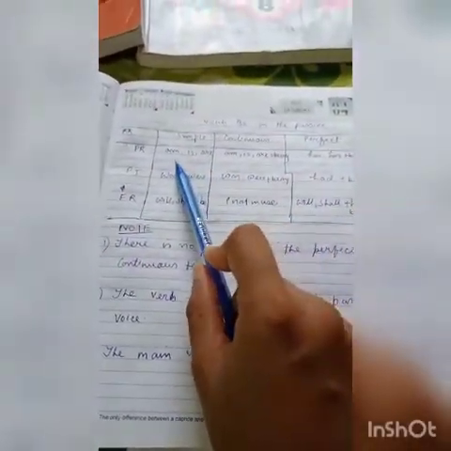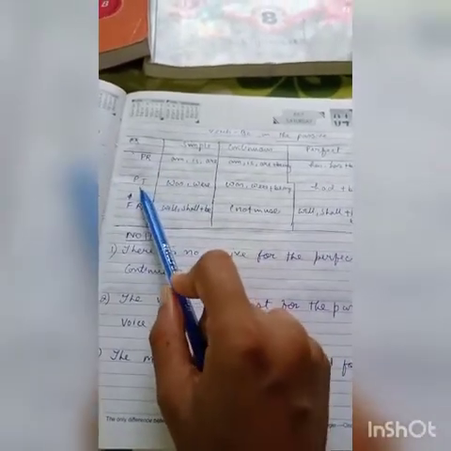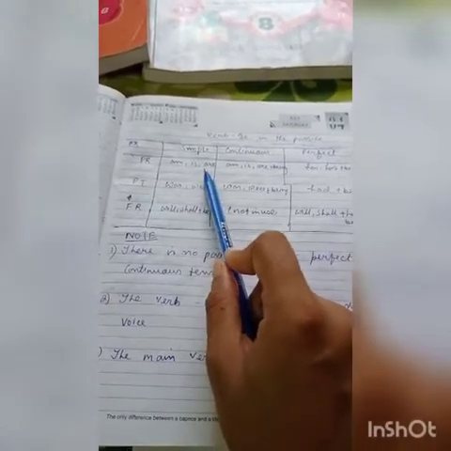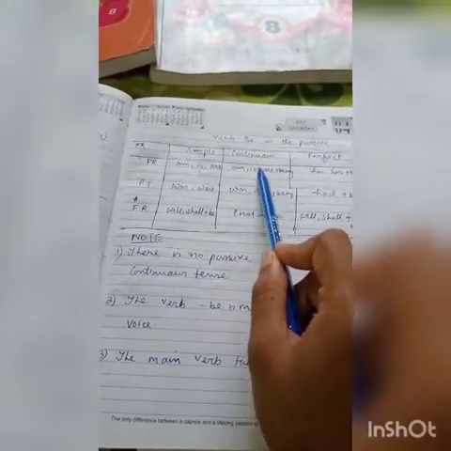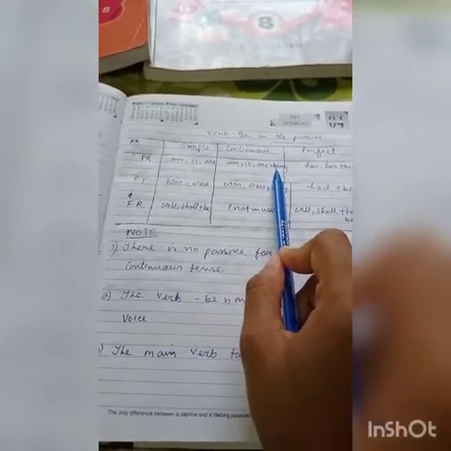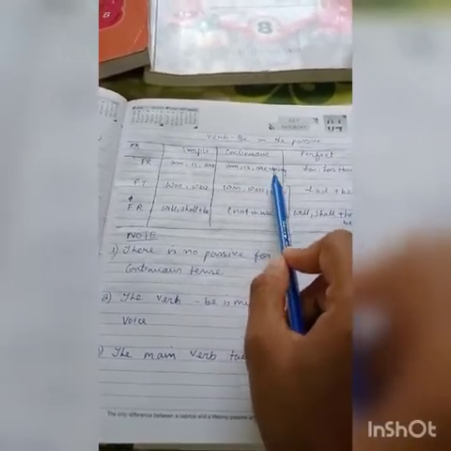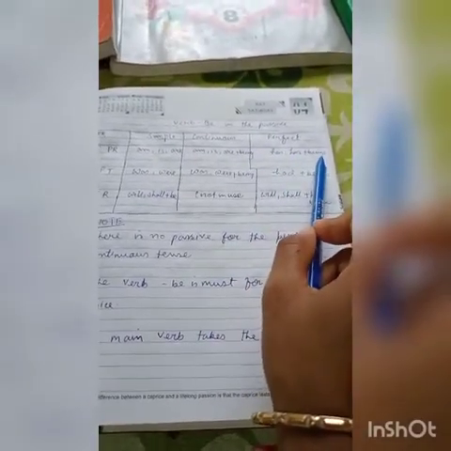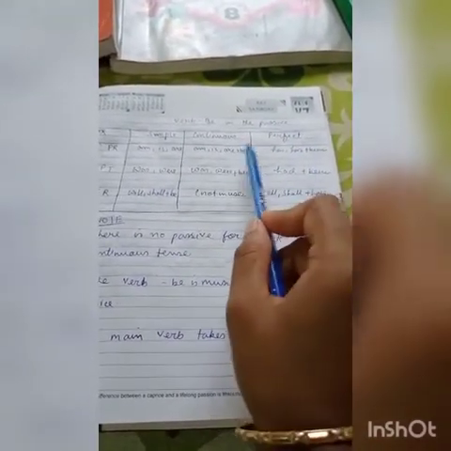In simple present tense, PR means present, PT means past, FR means future. In simple present, am is are. Continuous means you all know. Am is are being. Being is added in passive voice. And in perfect, have has been. Don't get confused with this.